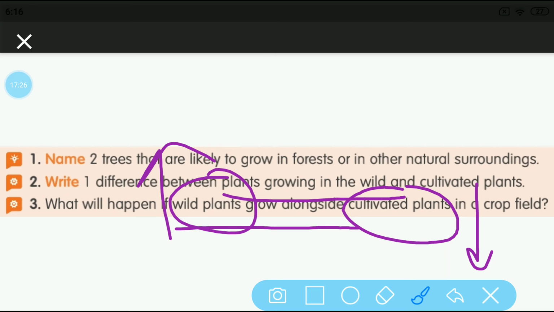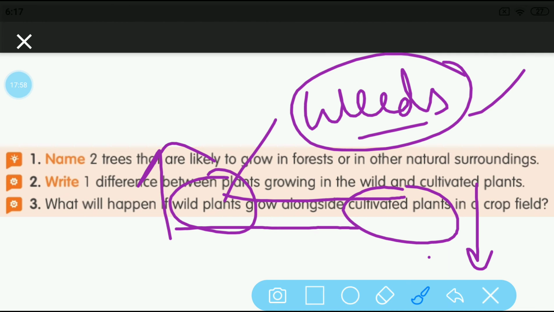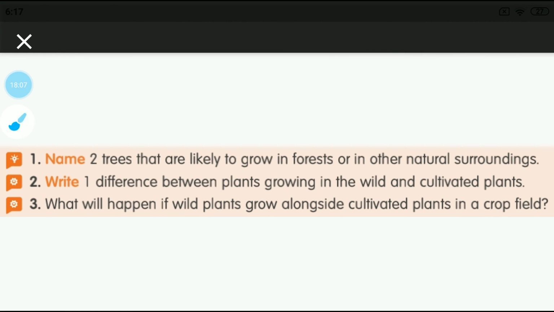That's why every time we should remove the wild plants that are growing along with the cultivated plants. If wild plants are growing along with the cultivated plants, we call them weeds, non-useful plants. Such weeds which grow in cultivated areas must be removed, because they are always competing with the cultivated plants, and mostly they take up the requirements of the cultivated plants. That's why a farmer will always try to remove the wild plants, called weeds, from a cultivated land.